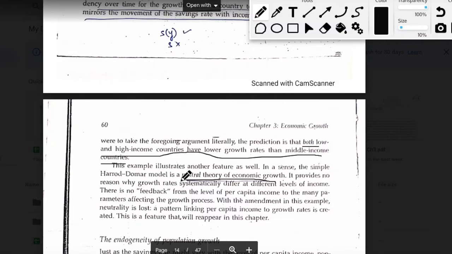So it is more like a neutral theory where it doesn't really care about the further effects of the changes in the absolute level of income on the parameters that are affecting this change in the per capita income in the first place. We can call it a neutral theory of economic growth because it ignores these aspects.